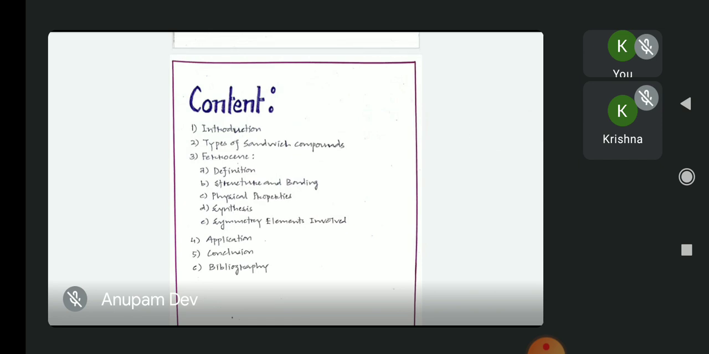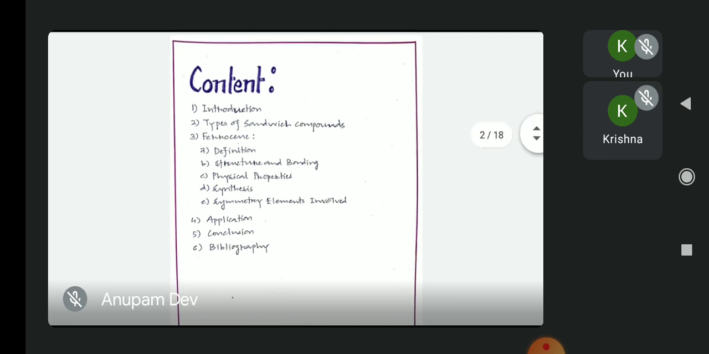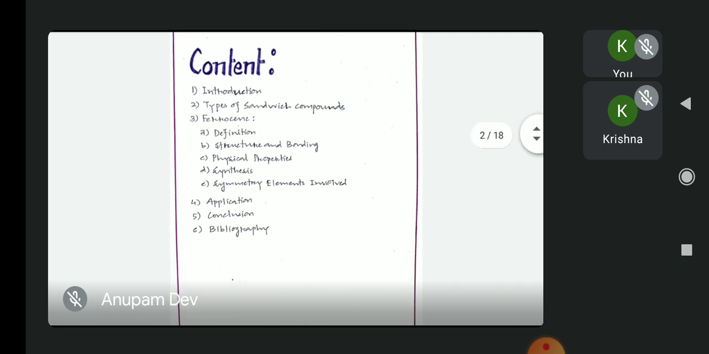Then we will look at the physical properties of ferrocene. Then we will also look at the synthetic routes to produce ferrocene, and we will also look at the symmetry elements involved in the different conformers of ferrocene and the stability of the different conformers of ferrocene. Then at last we will discuss some applications of sandwich compounds in day-to-day lives. So let us see what is there inside the world of sandwich compounds.